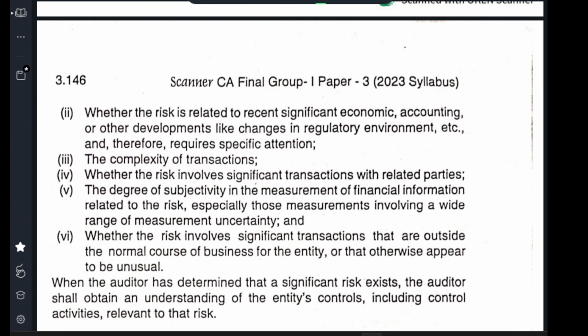And then, whether the risk involves significant transactions that are outside the normal course of business of the entity, or that otherwise appear unusual. Our business is to do this business; as per the memorandum of association, this is our business. But these transactions are outside the scope of the business. How are we going to understand that? That is also an important point. So these are the kinds of risk. So the degree of subjectivity also we need to take into consideration.